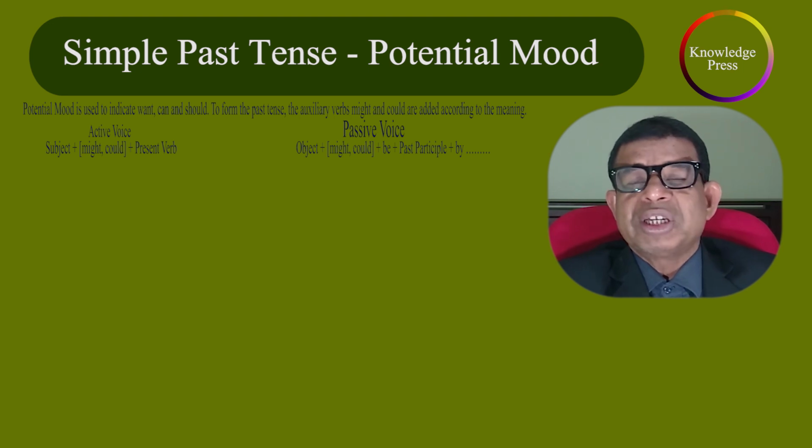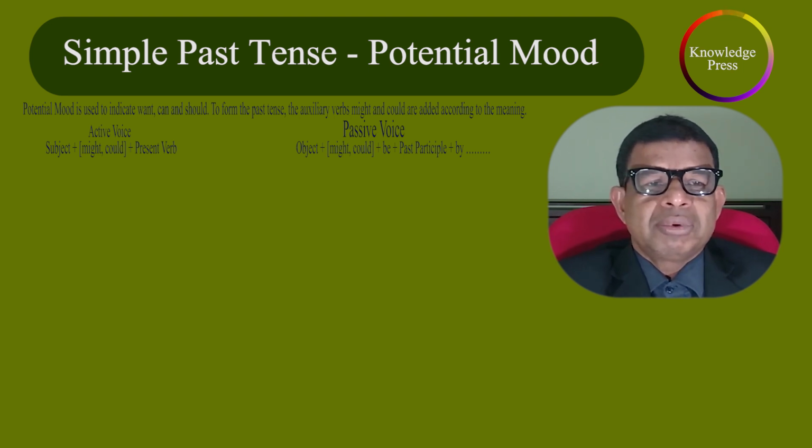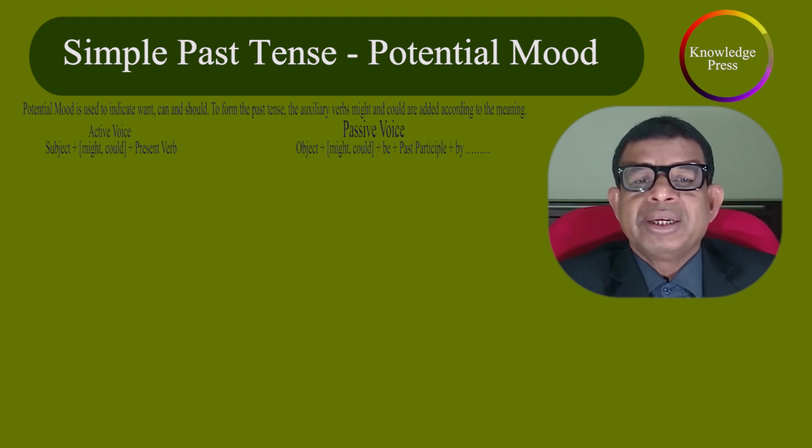Simple past tense, potential mode. Potential mode is used to indicate want, can, and should. To form the past tense, the auxiliary verbs might and could are added according to the meaning.